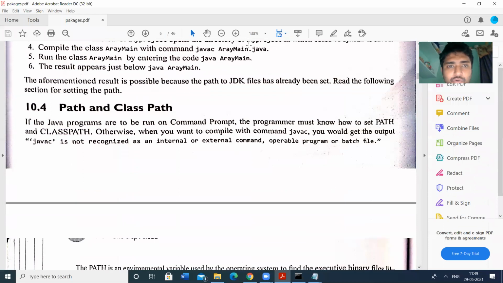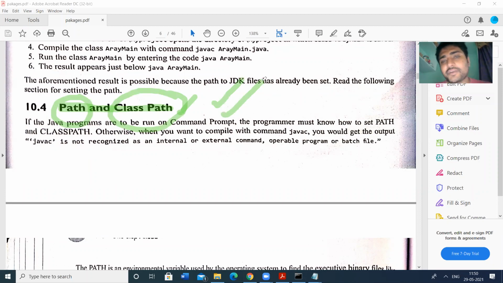Next, 10.4. The next concept is path and class path. While installing the Java JDK tool, at the start of the classes, I said that we have to create two environment variables, path and class path. Path means we have to give the bin folder path.